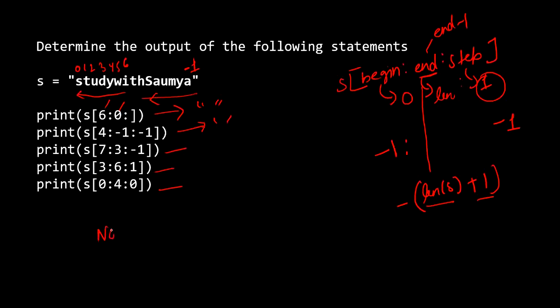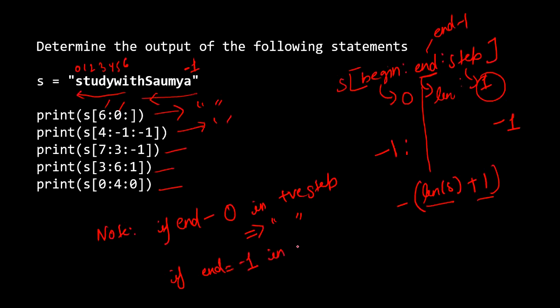So just a note you can take: if end index is 0 when the step is positive, what is going to be your output? Empty string. And if end is equal to minus 1 when the step is negative, what is going to be our output? Empty string, right? So make sure to note down these things.